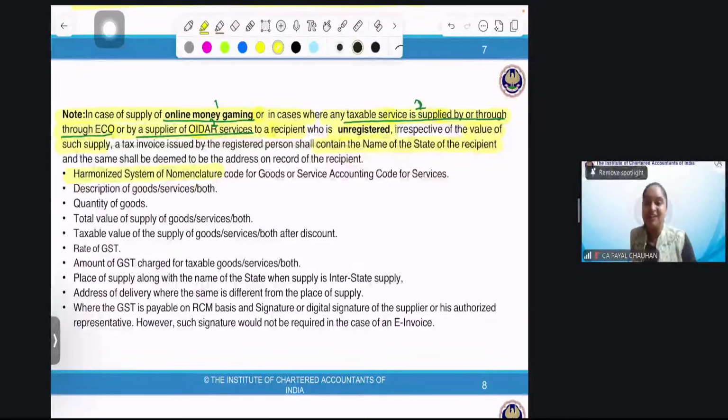They are different in category. Again, one more example can I give? A fish. A fish can be a live fish, which is there in the aquarium, whereas it can be a fish at the butcher shop also. And a fish can be of plastic for toy purposes also. So a fish is a very wide term. To determine what kind of fish it is, we use the HSN code, which is dealt with further in the slide. Did you people understand? If you need to categorize a product, a good, you need to use the HSN code, harmonized system of nomenclature. In the same way, if you need to categorize a service, you have to give the SAC code.